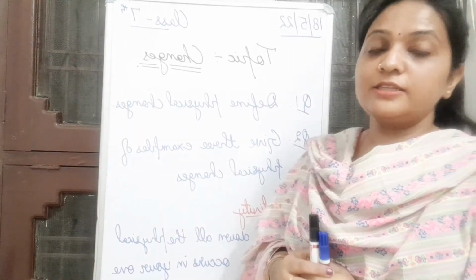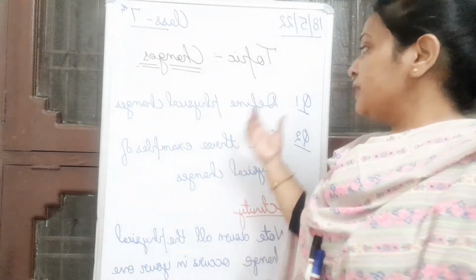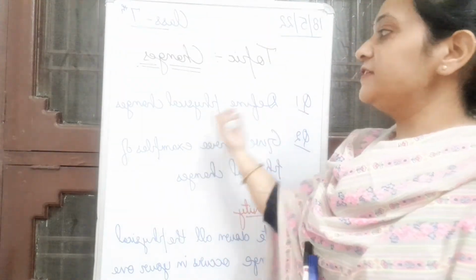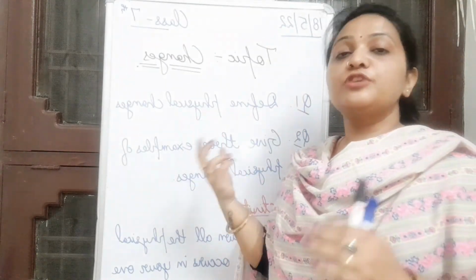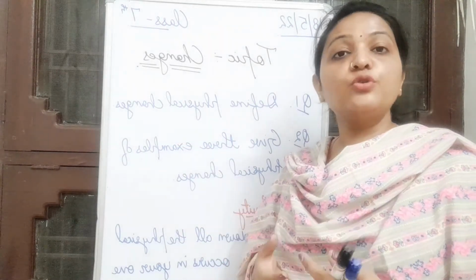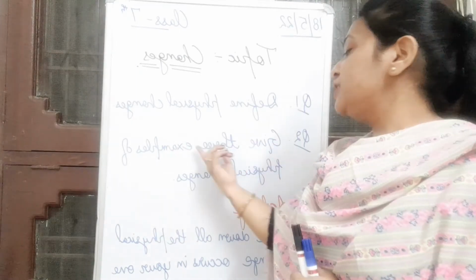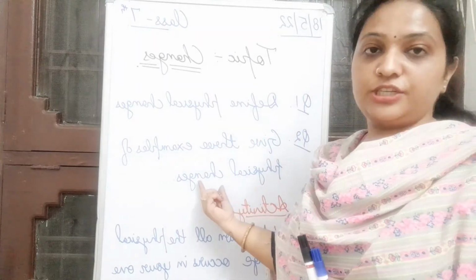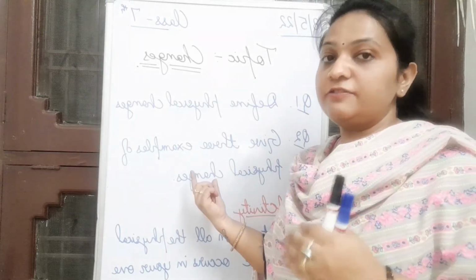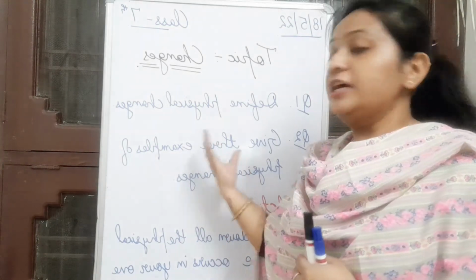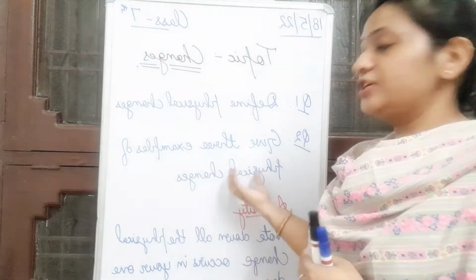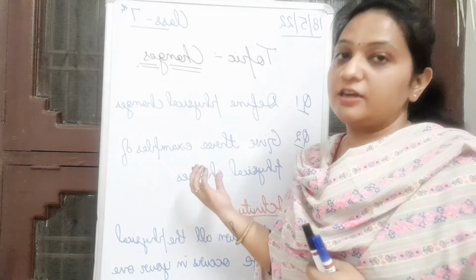So students, there is some homework for you. First question, define physical changes in your own words, right students? The second question is, give three examples of physical changes. Besides whatever we have discussed in our class, you have to give three more examples of physical changes you observe in your surroundings.